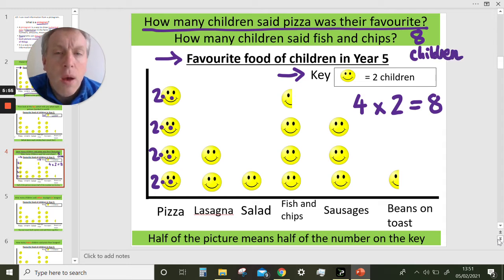children. What about how many? Next question. How many children said fish and chips? Oh, let's find fish and chips along the bottom. Okay, here's fish and chips.